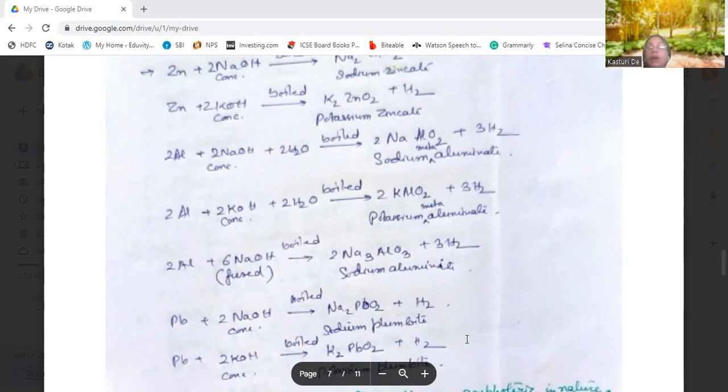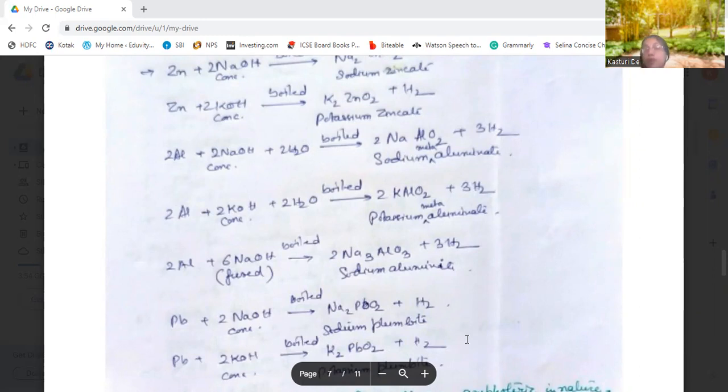Then aluminium reacts with potassium hydroxide and water. In solution form, it reacts with aluminium to form the meta-aluminate, and hydrogen is liberated.